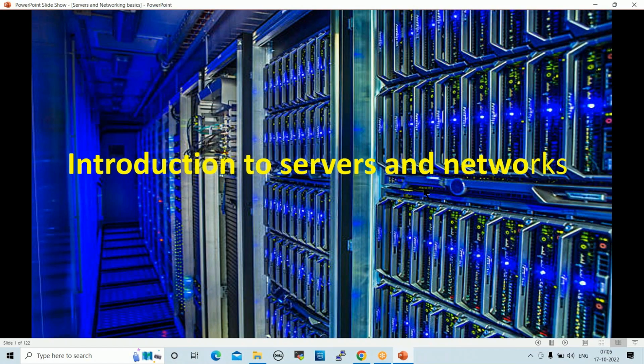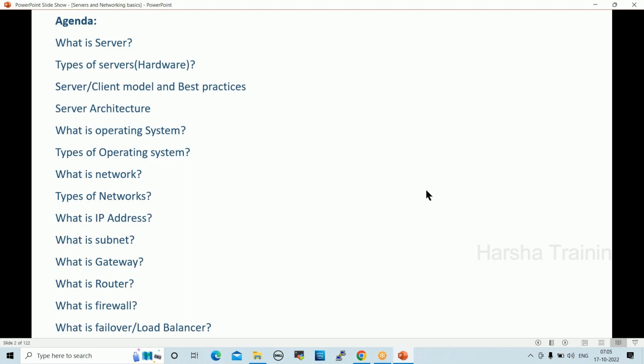Today's agenda is: what is a server, types of servers, server client model and best practices, server architecture, what is an operating system, types of operating systems, what is a network, types of networks, what is an IP address, subnet mask, gateway, router, firewall, failover, and load balancer. These are all very basics, and if you understand this, you can easily understand cloud environments. These are traditional servers and traditional networks, very basic and very important.